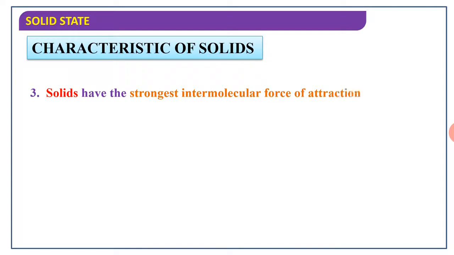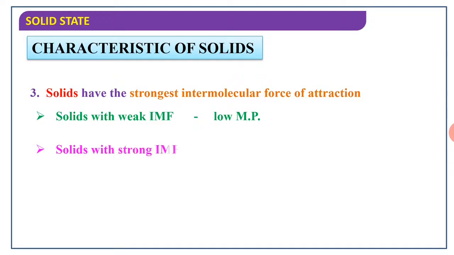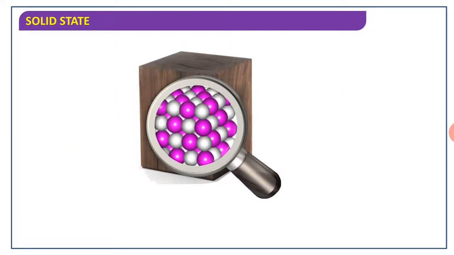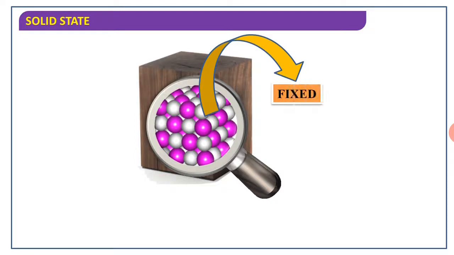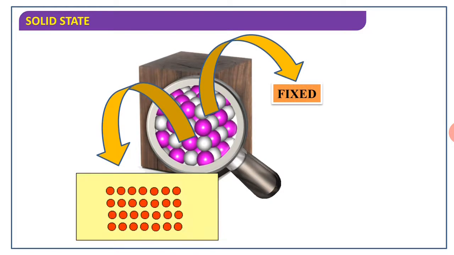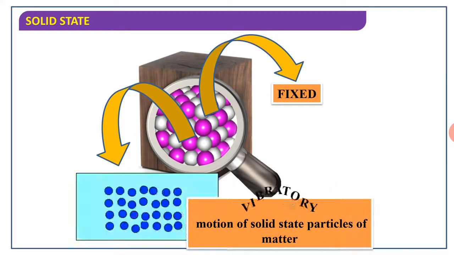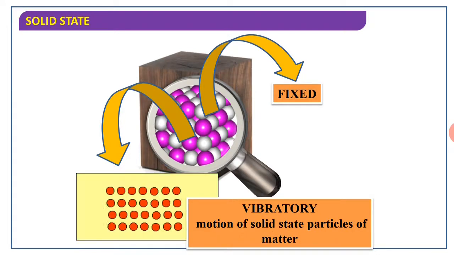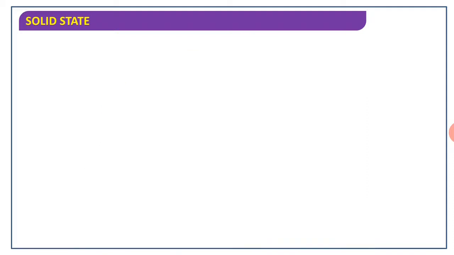The solid has a strong intermolecular force of attraction. Any solid which has a weak intermolecular force of attraction has a low melting point, and a solid which has a strong intermolecular force of attraction has a high melting point. These are the packing features we have to see in the solid: particles are fixed, and there is a presence of vibrational motion in the particles. Okay, the motion present in the solid is vibratory motion.